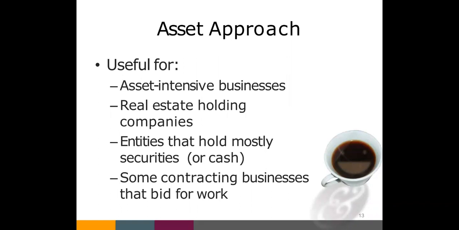Some contracting businesses that bid for work. Okay, there are some other contractors and contracting businesses who bid for work. Like there will be a passage of a tender, and when a tender is passed, some contractor will get the tender, and he will start a contract, right? He will start constructing something. Now here also there is an asset involved.